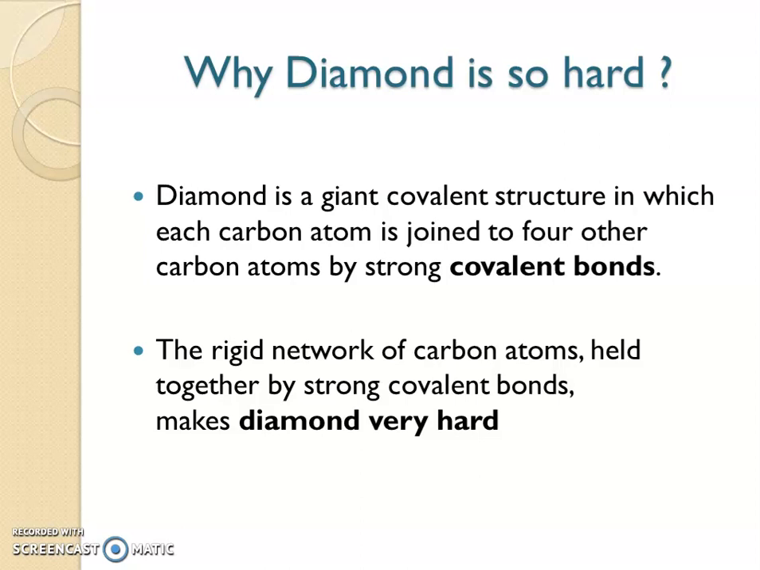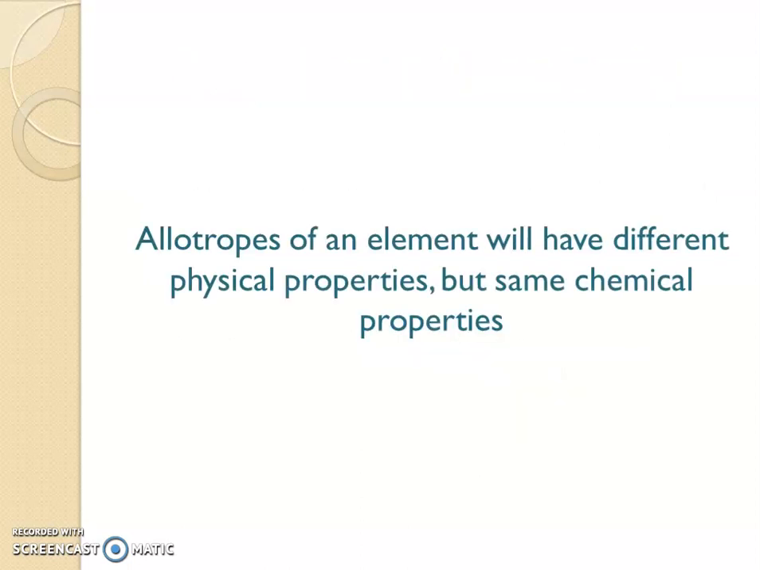From this itself, we have seen the difference in the properties of diamond and graphite. These were the physical properties we were discussing, right? There were many differences in the physical properties of diamond and graphite. But will there be any difference in the chemical properties? No, because both diamond and graphite are made of carbon, so the chemical properties will be the same. That is, allotropes of an element will have different physical properties but the same chemical properties.